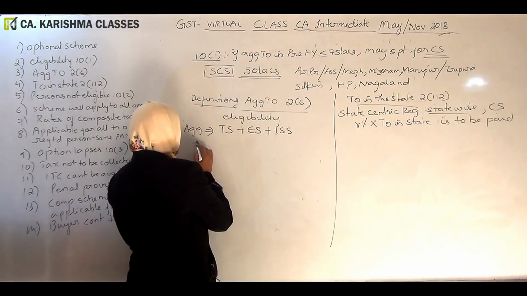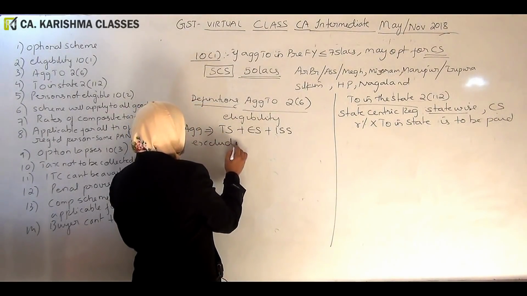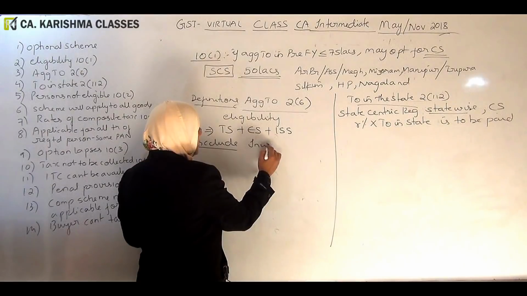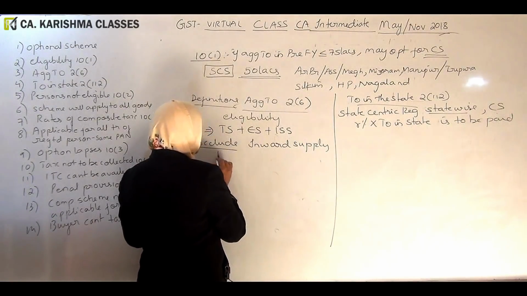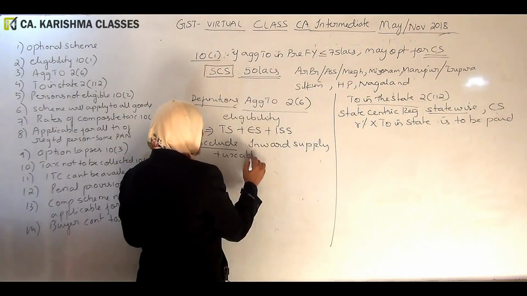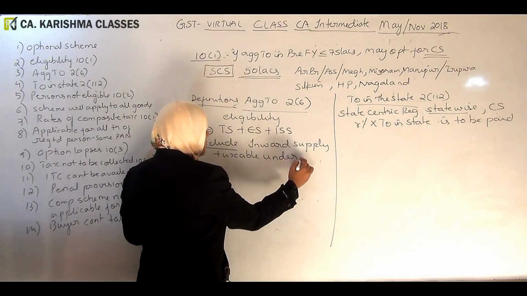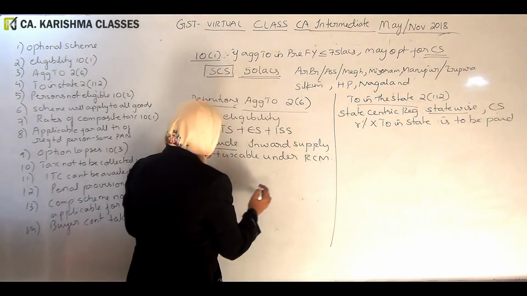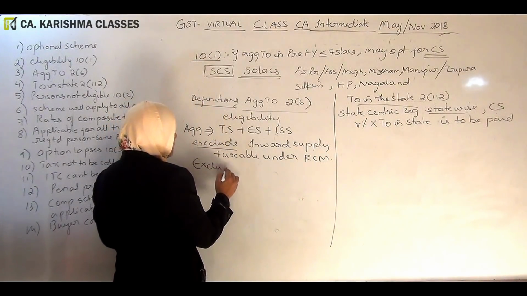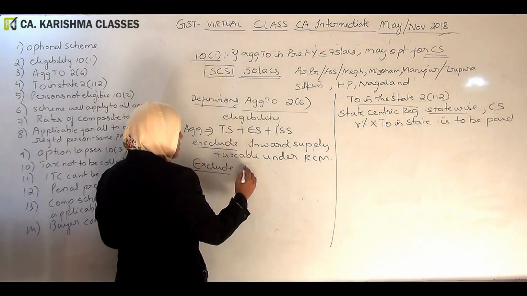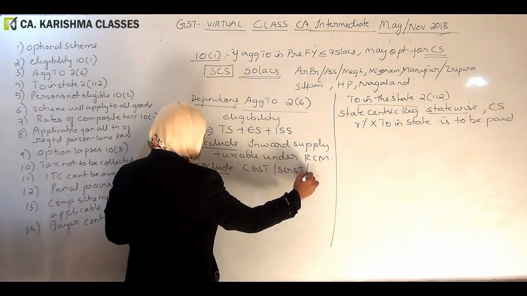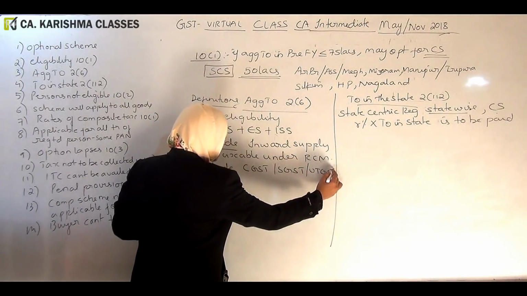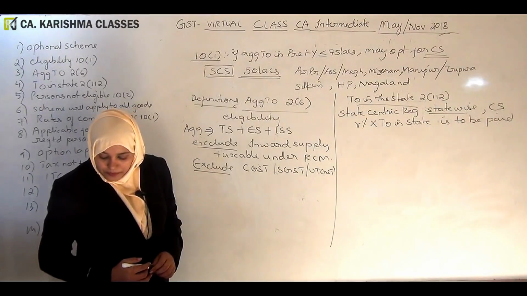It shall exclude inward supply taxable under reverse charge mechanism. It shall exclude taxes: central tax, CGST, SGST, UTGST, all that will be excluded.